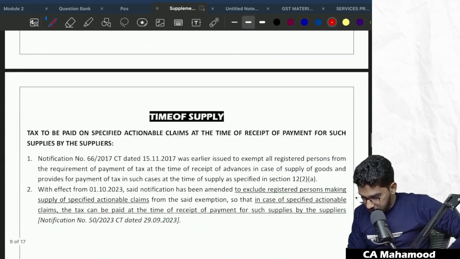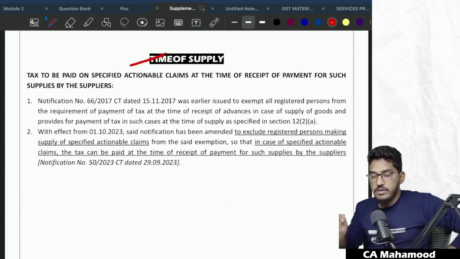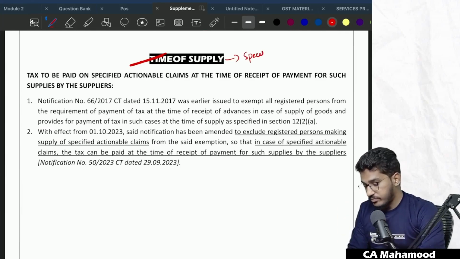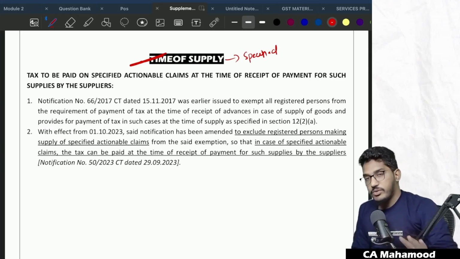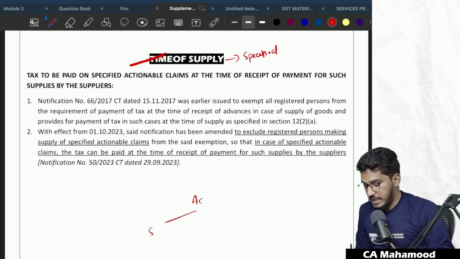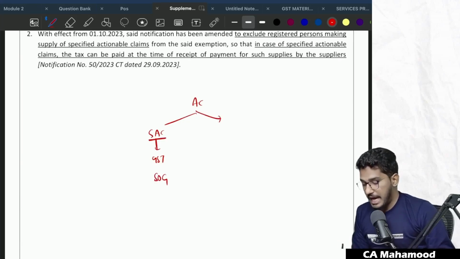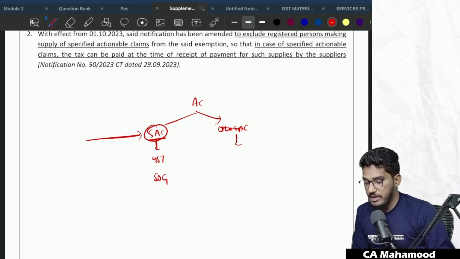There is one small amendment in the time of supply, so we will cover this one. This small amendment relates to specified actionable claims. If you remember, I told you that if actionable claims are specified actionable claims, they come under the GST purview. Goods include actionable claims also. So when someone is supplying actionable claims, they are actually making a supply of goods. Whatever is other than specified actionable claims is exempted. So supply of actionable claims leads to supply of goods, and on that, GST will come.